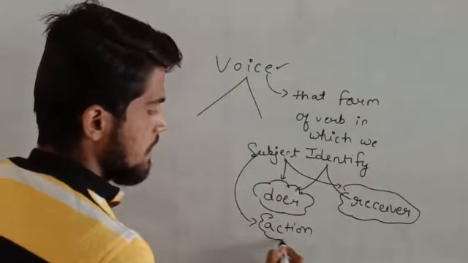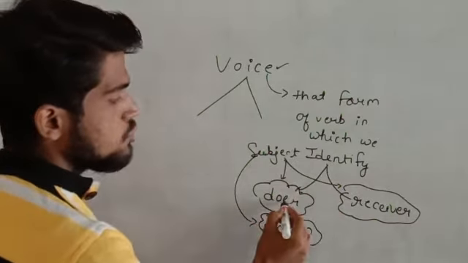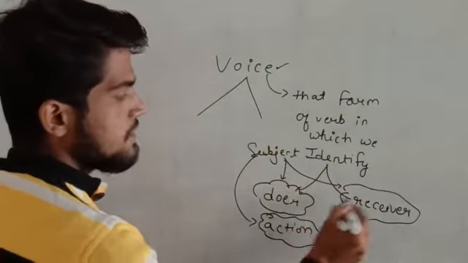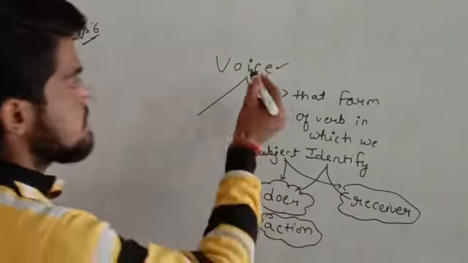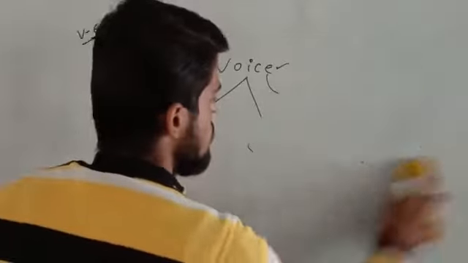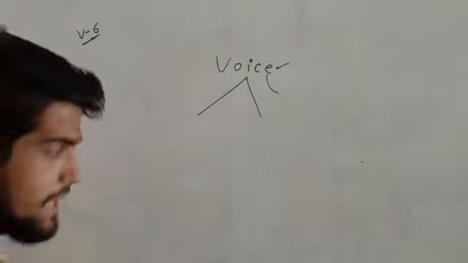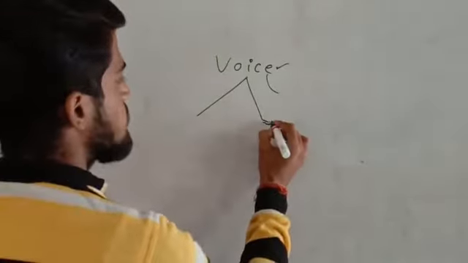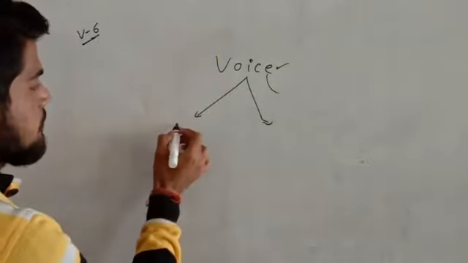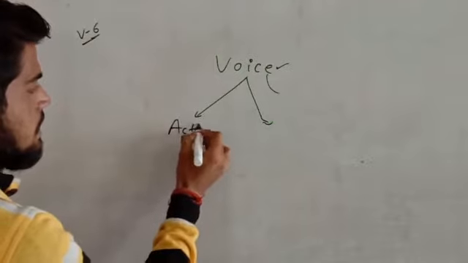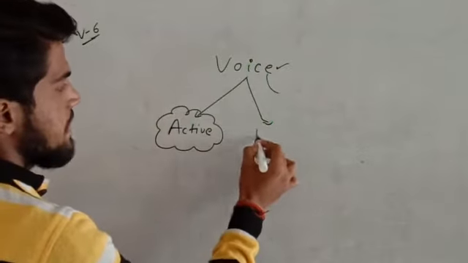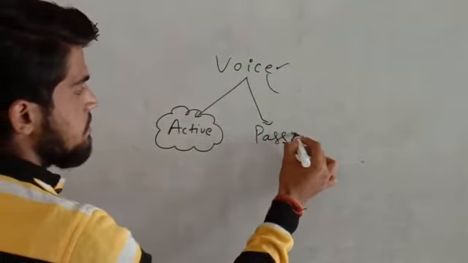Subject is doer और receiver of the action. जो action है वो किसके साथ हो रहा है? Doer के साथ और receiver. Okay, so this is called voice. And because of that, we have two types of voice. The first is active voice, and the second one is passive voice.